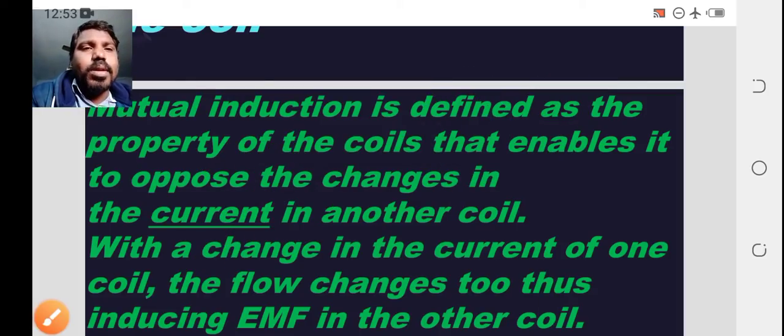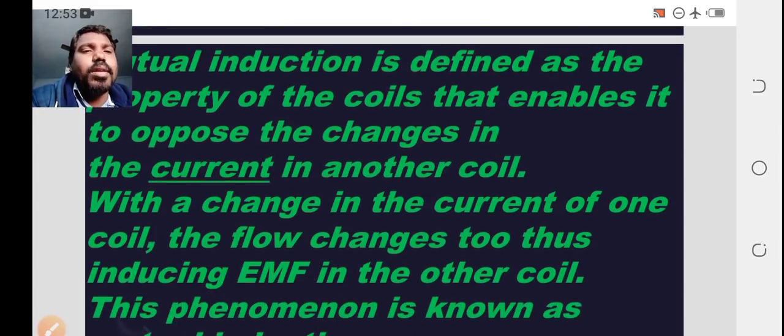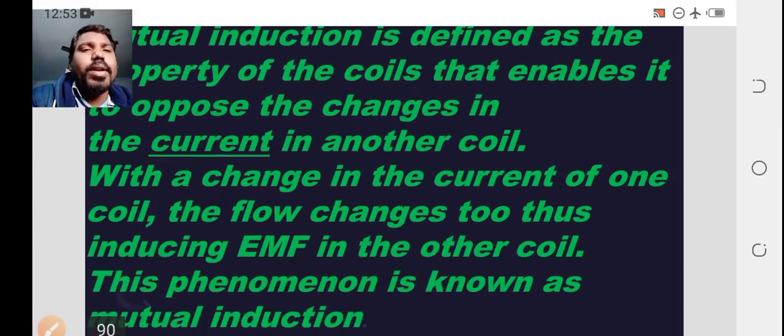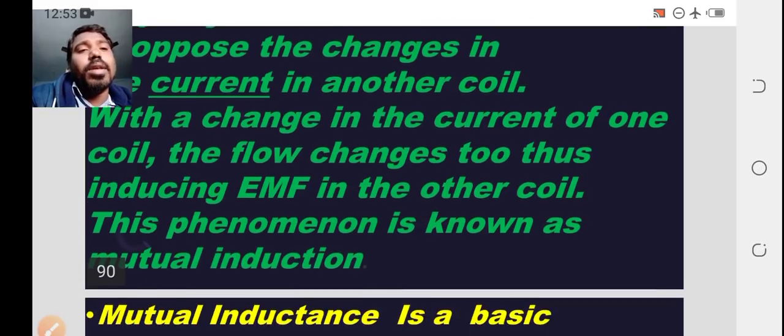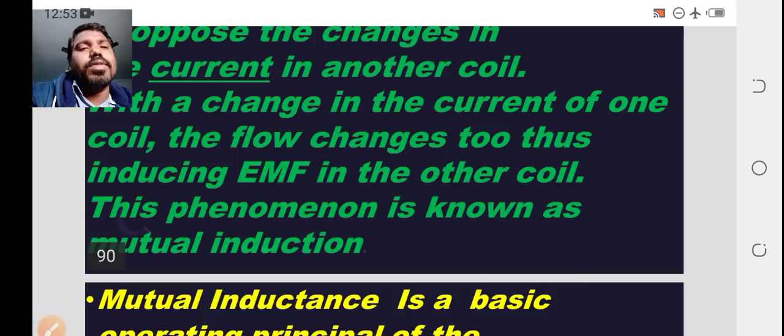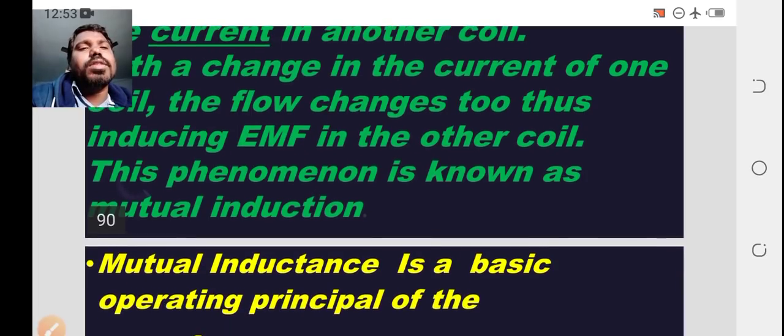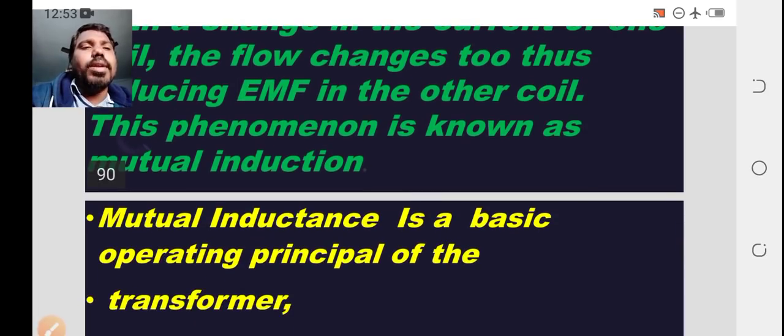mutual induction. Mutual induction is defined as the property of the coil that enables it to oppose the change in the current in another coil. With the change in the current of one coil, the flux changes and induces EMF in the other coil. The induced EMF or flux will be changing in another coil. This is known as mutual induction.